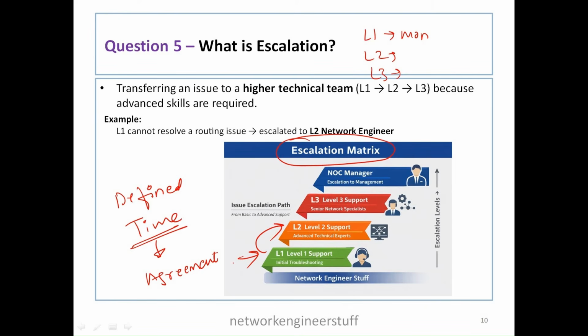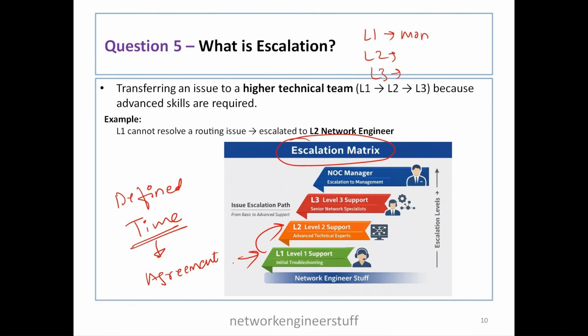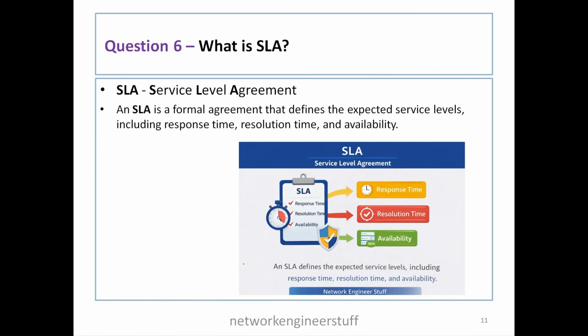So escalation is the process of passing an issue to a higher support level which cannot be resolved within a defined time. So this is what we have discussed. This defined time is an agreement, and this agreement is nothing but SLA, which is service level agreement. So what is SLA?